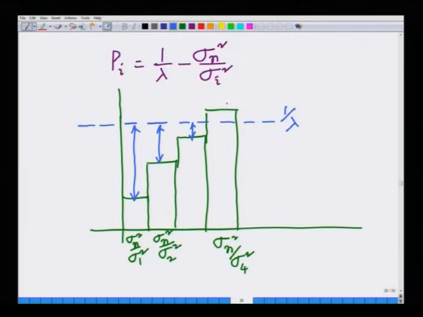However, it is less than sigma n squared by sigma 4 squared, hence using that plus function that we have here, the power allocated to the fourth channel is 0. Now, if you can look at it, I will erase this for a moment. If you can look at this,